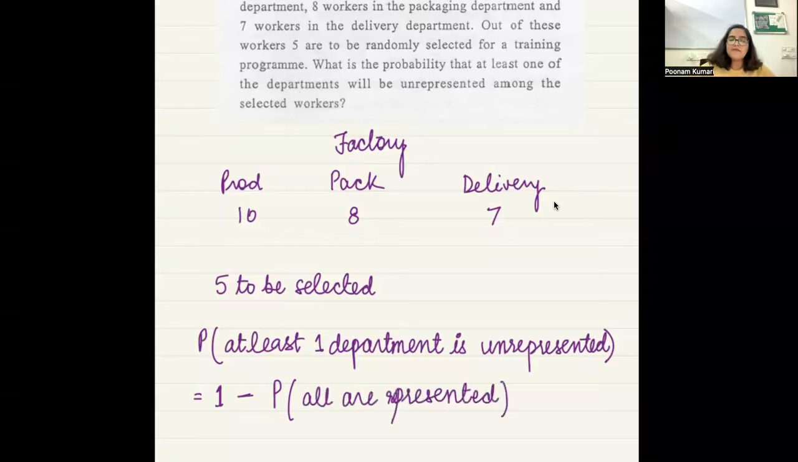Okay. What does that mean? Now, how do I find that all are represented?